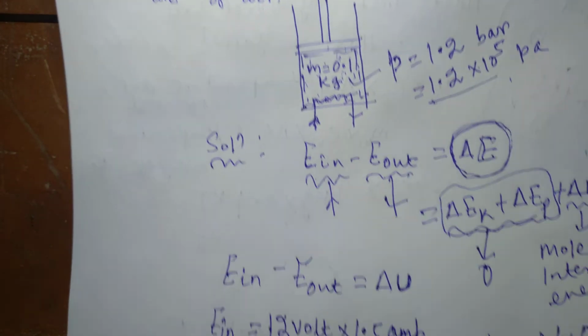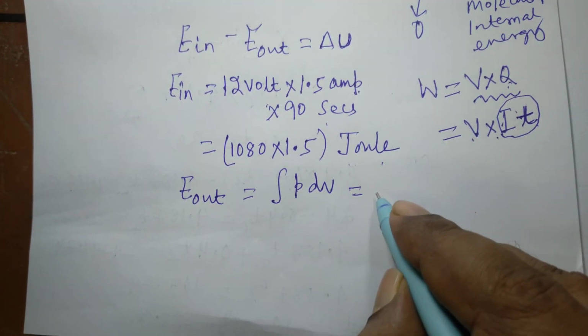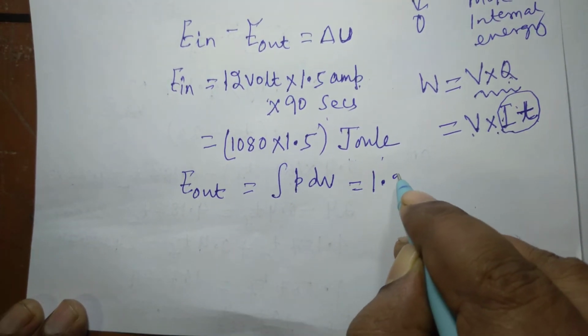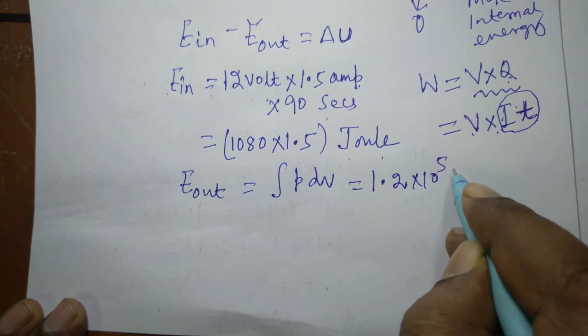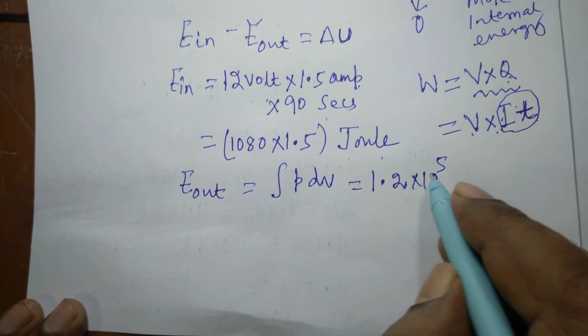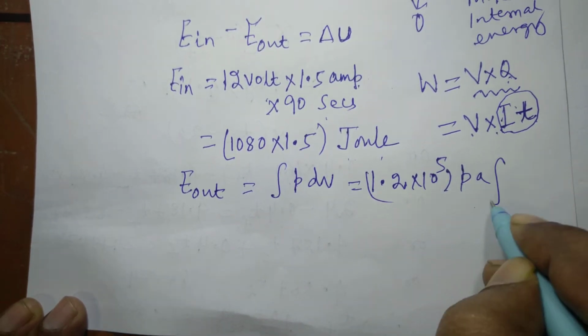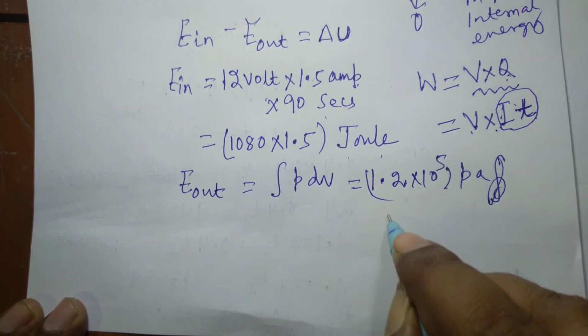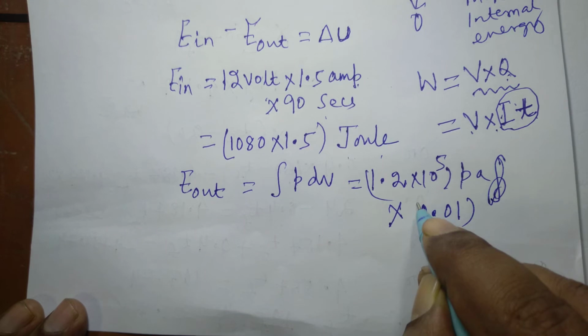The pressure remains constant at 1.2 bar. Since pressure is not varying, you can take it outside the integration sign. This is in Pascal, and the change in volume is given in the question, that is 0.01 meter cube.